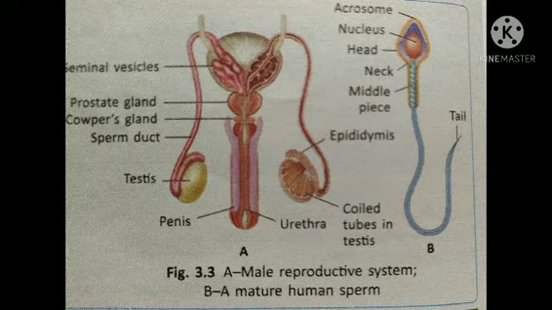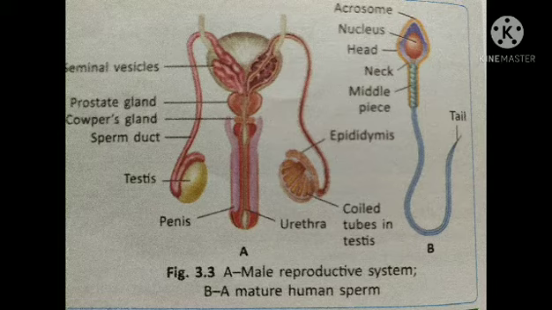The urethra is surrounded by a muscular and erectile organ referred to as the penis, and this delivers the sperm into the female reproductive system. Now my dear students, there are some accessory glands. Let us name them: the seminal vesicle, then the prostate gland, and the lower one next to the prostate gland is the Cowper's gland.